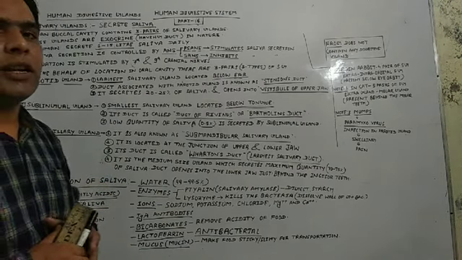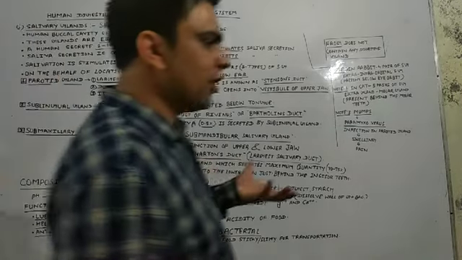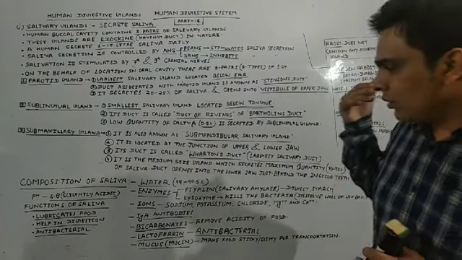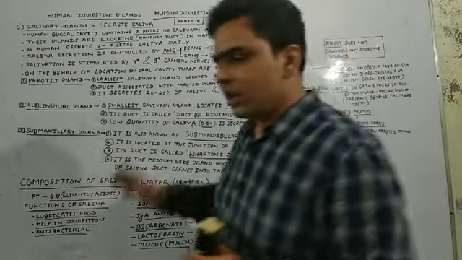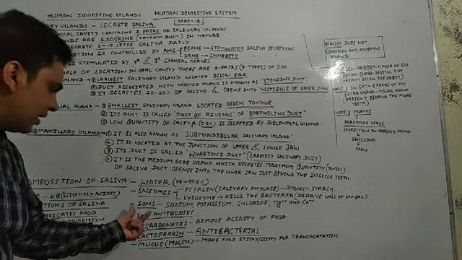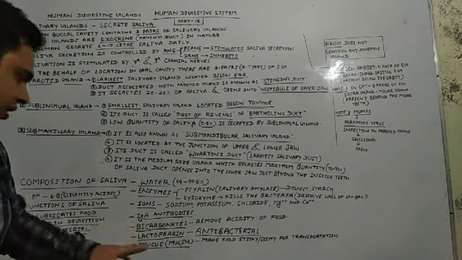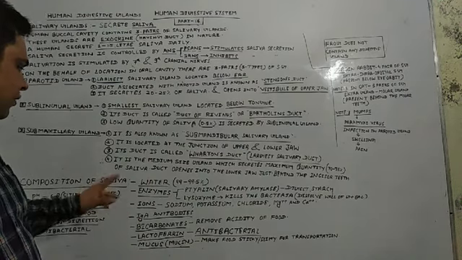And which type of antibody is found in saliva? That is IgA. And when we discuss chapter number 4, we will discuss in detail the types of antibody. And here you must know that out of 5 antibodies, an important antibody which is found in saliva, in very less quantity, is IgA. So that is another content found in our saliva.